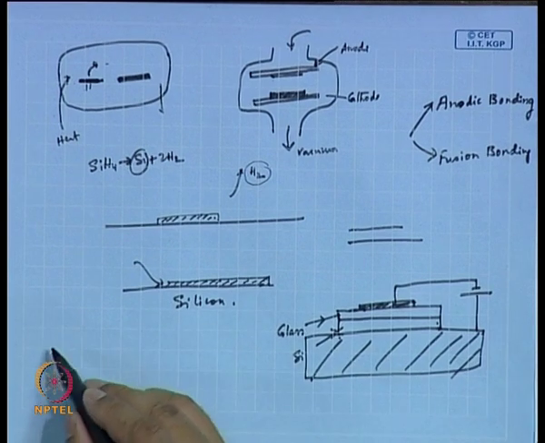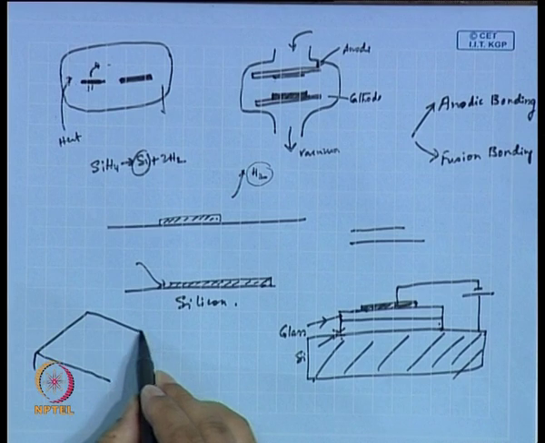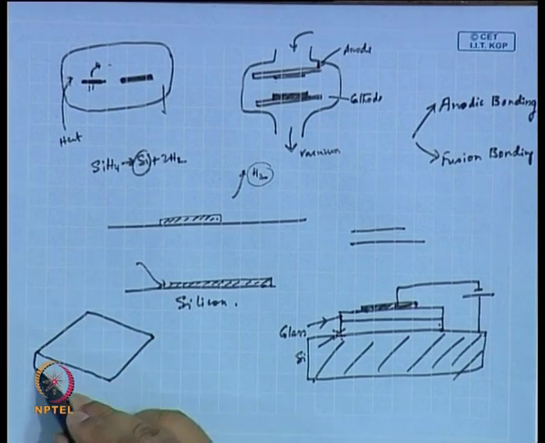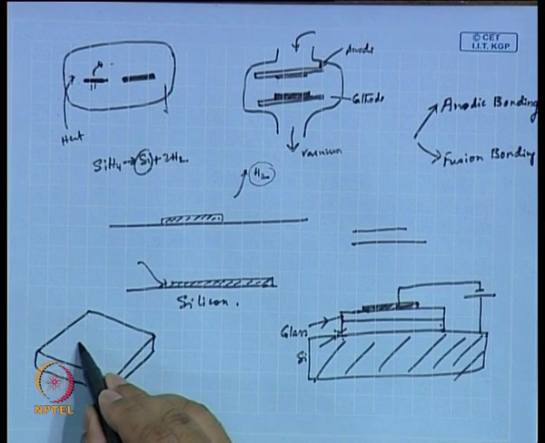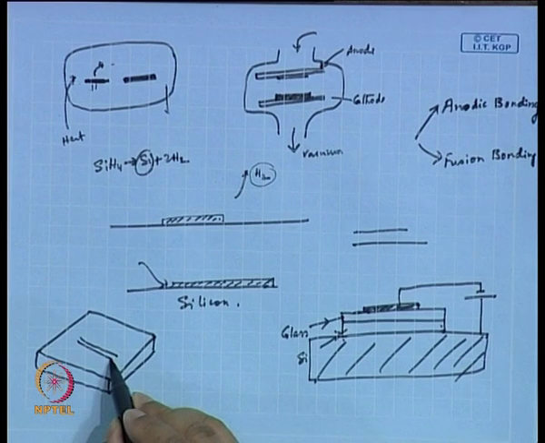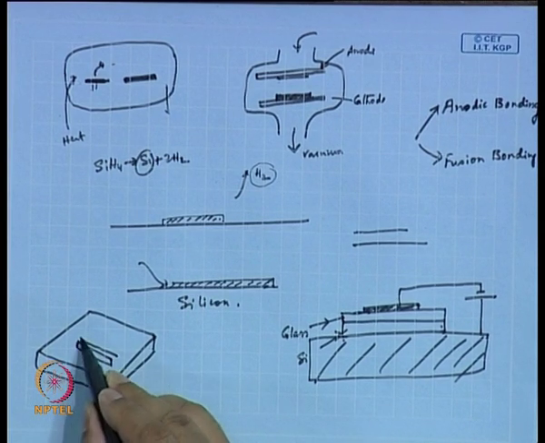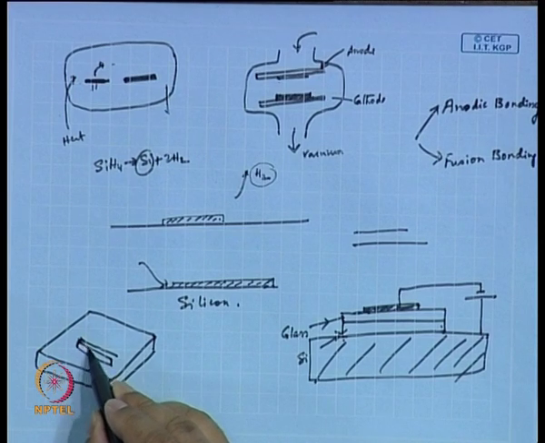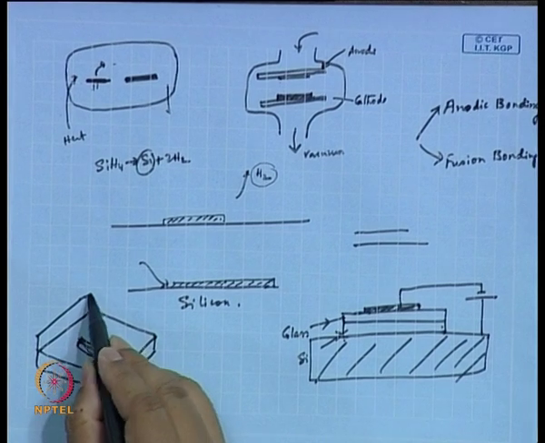Why are we sealing it? Let me put it this way. Suppose this is the silicon substrate on which you have carved a channel. You have carved a channel here, and on top of that you are putting another lid.